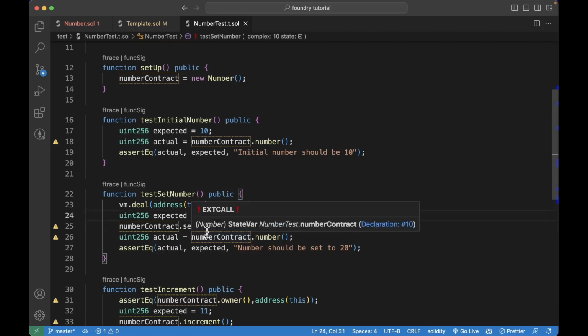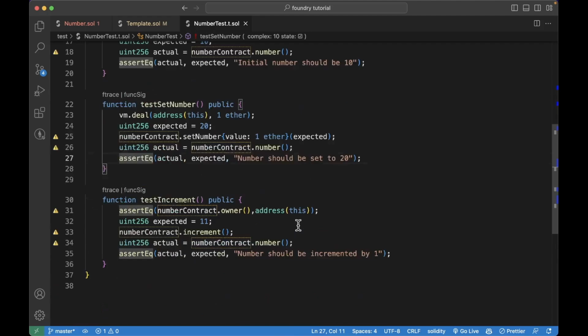Then we have expected value is 20. And it is 20 because we're calling the setNumber function on this number contract, passing in the 1 ether that we have here. We're setting it to 20. Then we'll get the actual number that is set after we call the setNumber function, and we'll again do assertEq.